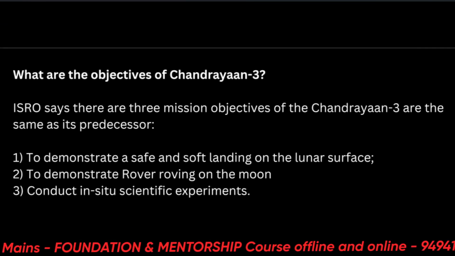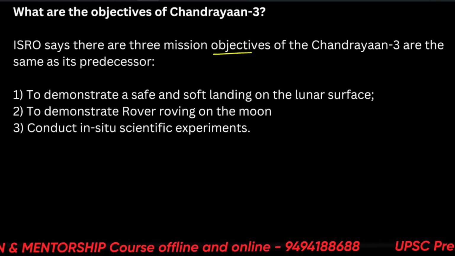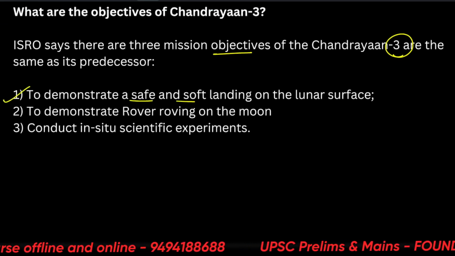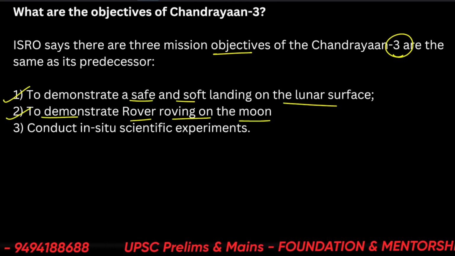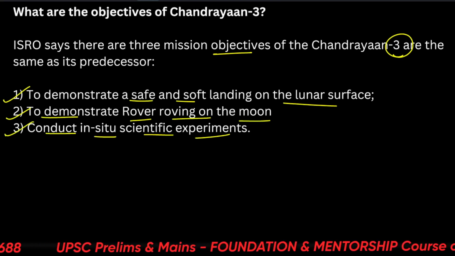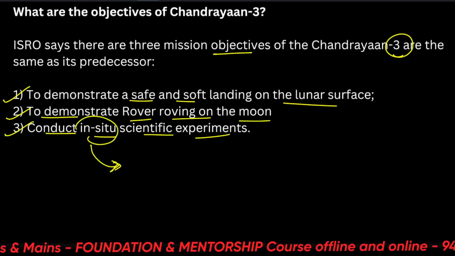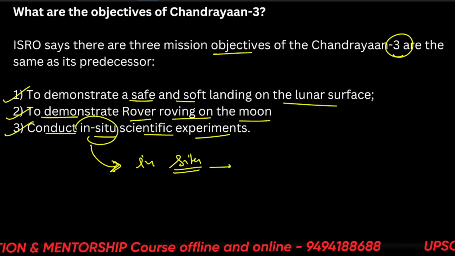Okay. So what are the objectives of Chandrayaan 3? ISRO says that there are three mission objectives of the Chandrayaan 3: to demonstrate a safe and soft landing on the lunar surface, to demonstrate rover roving on the moon, and to conduct in situ scientific experiments. What do we say in situ? In situ means in its original habitat.